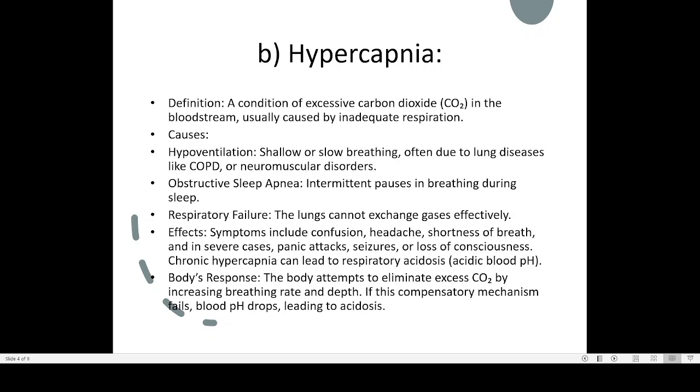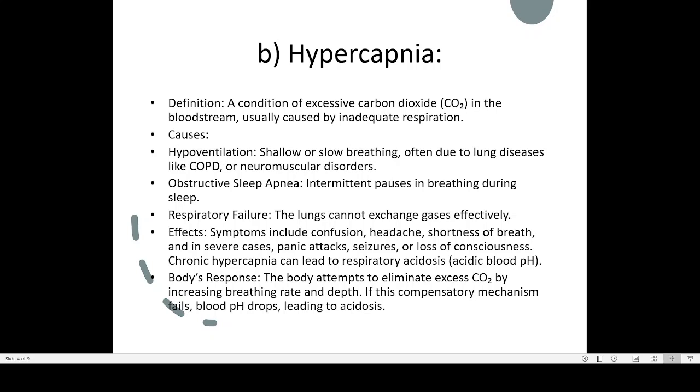So the cause of hypercapnia is hypoventilation. Hypo means low breathing rate. The breathing is very low, very shallow or slow breathing, often due to lung disease or COPD, chronic obstructive pulmonary disorder, or neuromuscular disorders. Due to some diseases, our lungs are not capable of breathing out the air properly. That is the problem in case of hypoventilation.